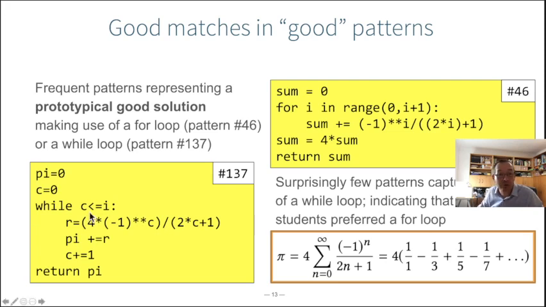So here are two code samples. The number 46 you see here is the pattern 46 that we found, and this is one of the code samples matching pattern 46. As we said, we use generic wildcards for the variable names.